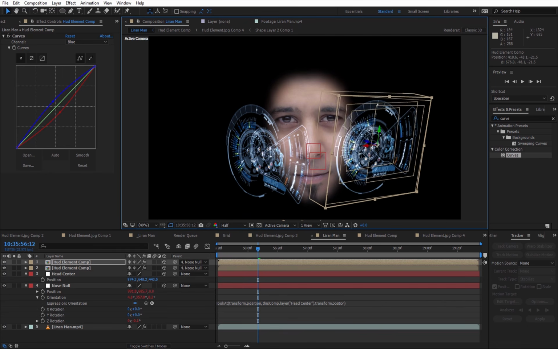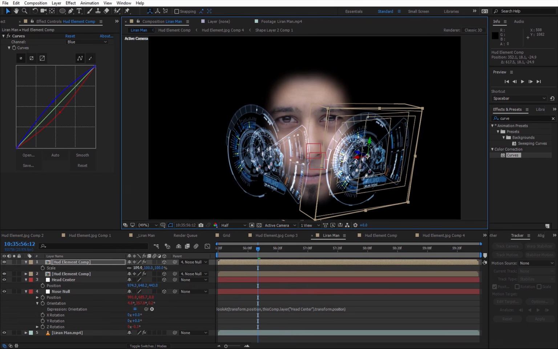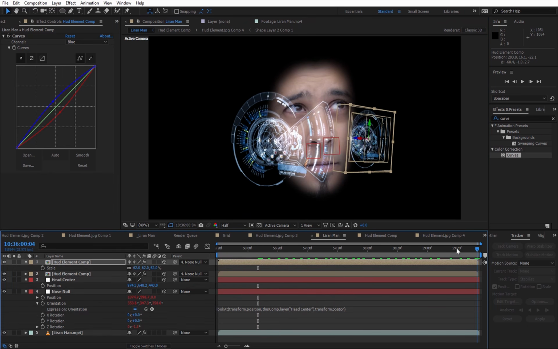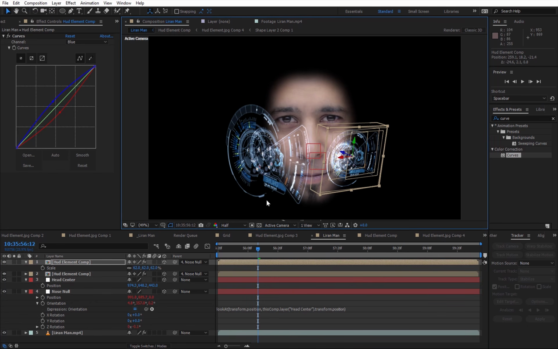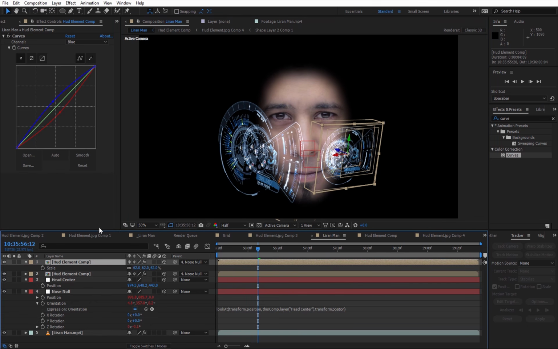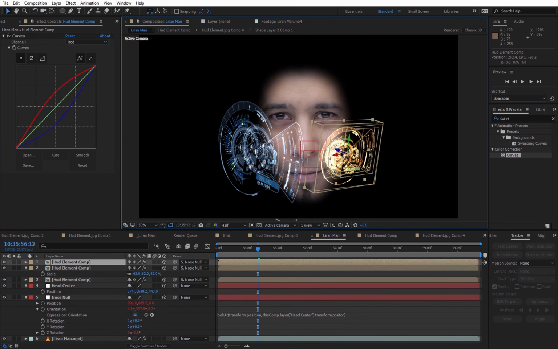So I'm gonna rotate it and put one over here, maybe scale it down, and let's see how it moves. Yeah, looks pretty good. It's gonna be nicer if it's a different element, but now we have only one. So this one, I'm gonna reset the curves, and I'm gonna take the red up and the blue down. So I'm gonna have this orange tint, and I'm gonna duplicate it once more.